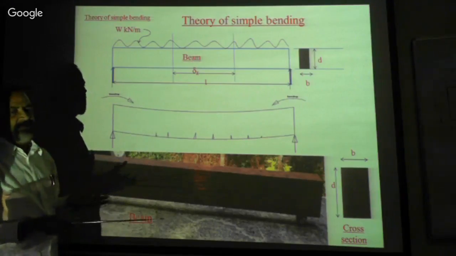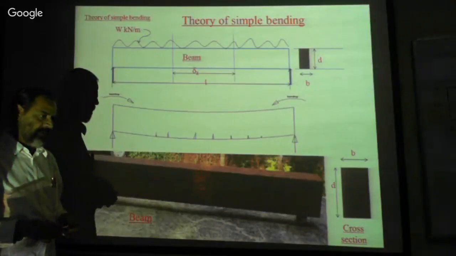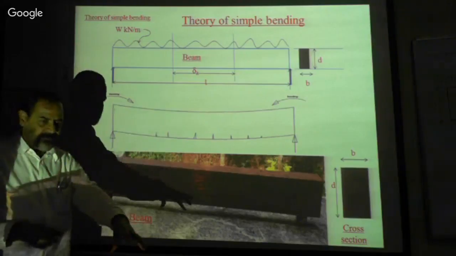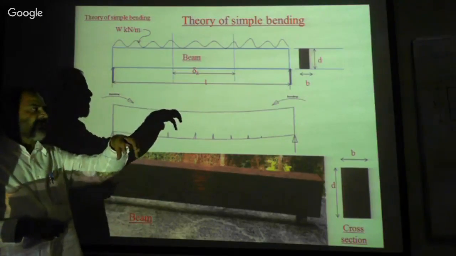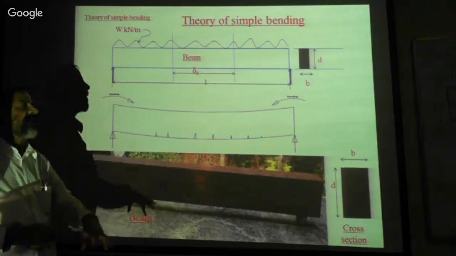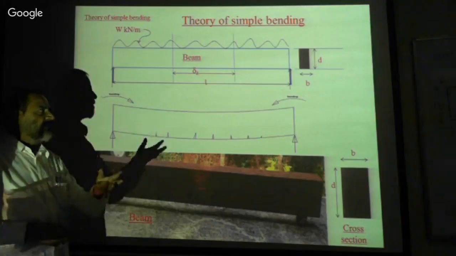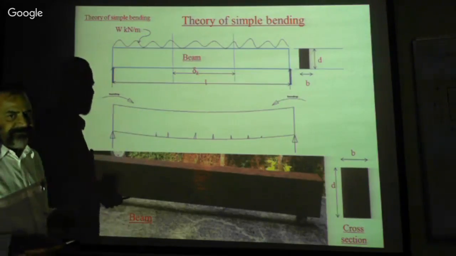Normally when we apply a load, it tends to drop. When you drop the load, the end product of the load is deformation, bending, and deflection.